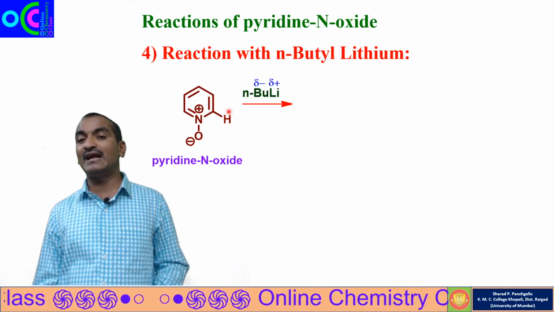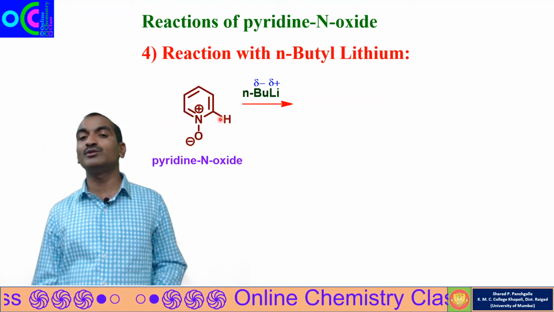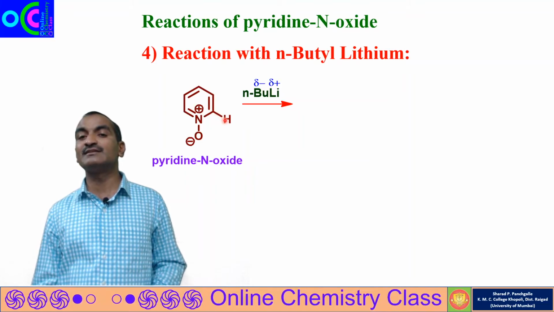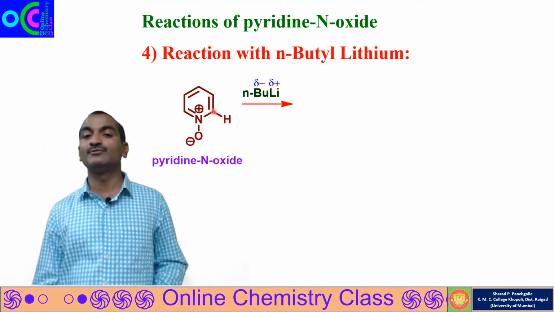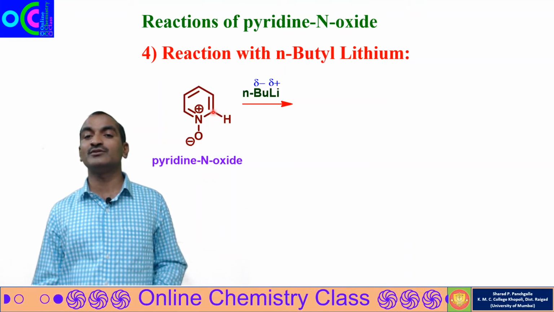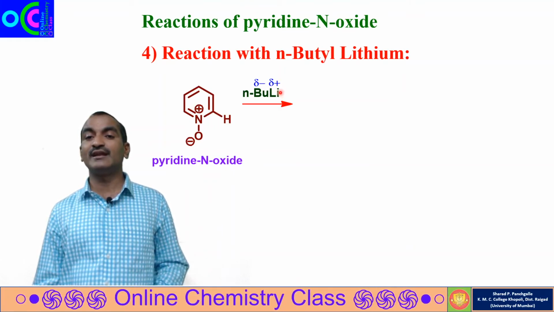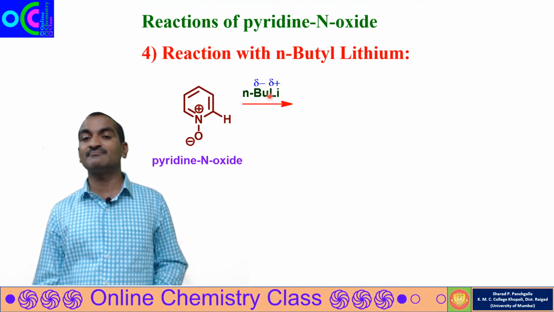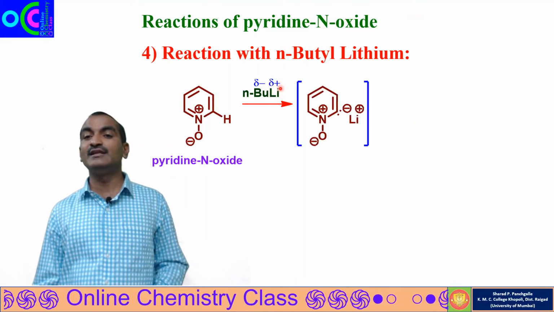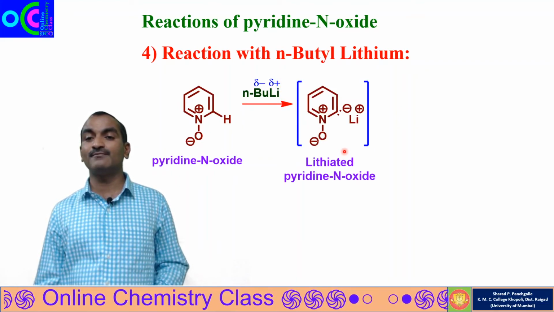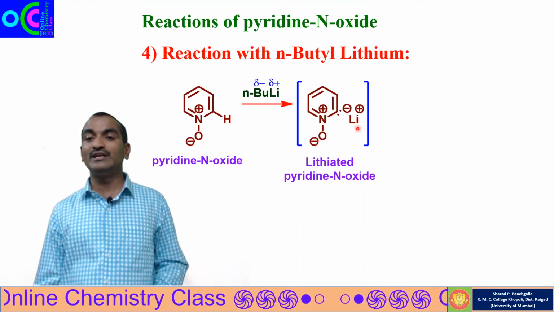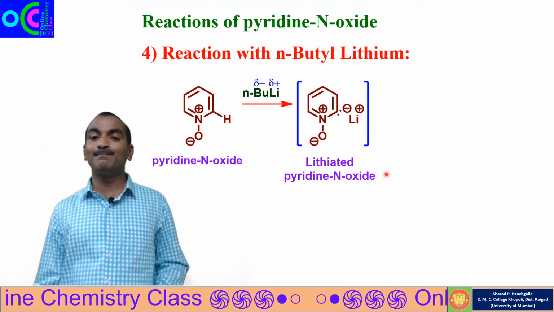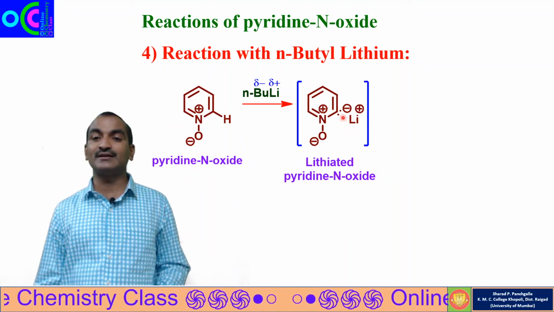Proton means hydrogen without electron. Both the electrons shared between this carbon and hydrogen will be given to the carbon. So there will be negative charge on this carbon, balanced by the positively charged lithium. So we'll get 2-lithiated pyridine N oxide.